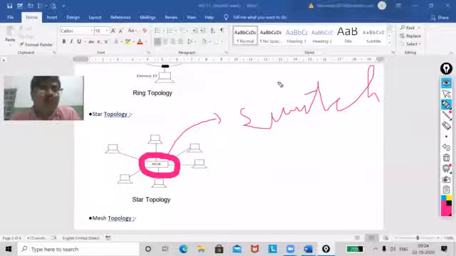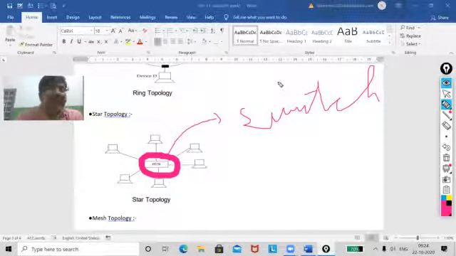Now you have to know about the star topology. See, my dear, if I'm talking about the star topology, then all the devices are connected to the central device. And what is that central device? That is the switch.